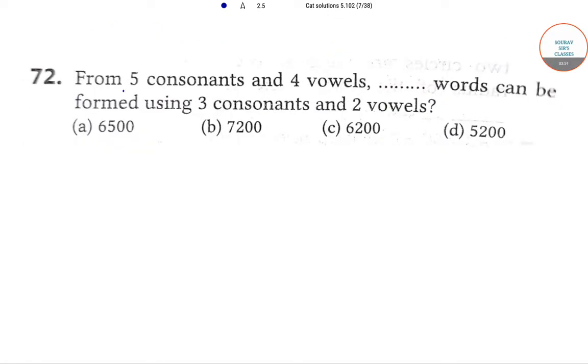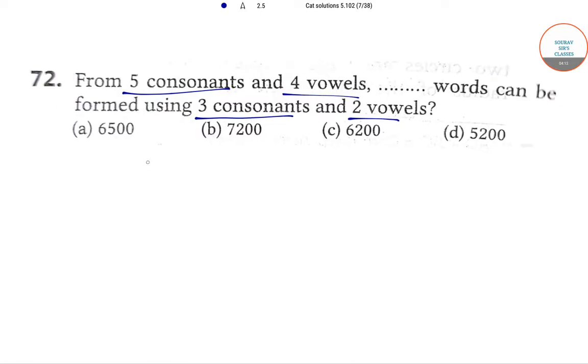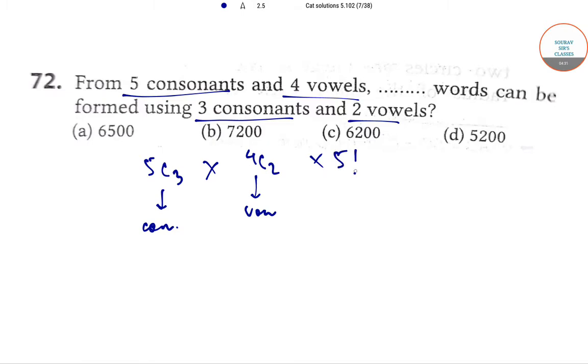The next question is, from 5 consonants and 4 vowels, dash words can be formed using 3 consonants and 2 vowels. So how many number of words can be formed? So selecting 3 consonants is done in 5C3 ways, and for vowels we have 4C2 ways. Now again, these 5 can be arranged in 5 factorial ways.